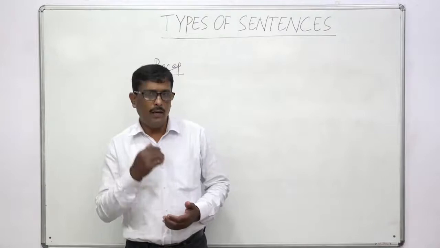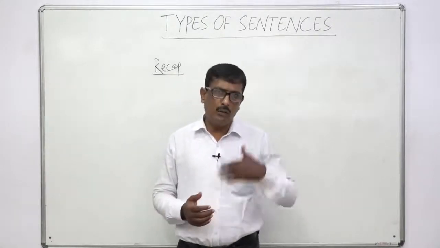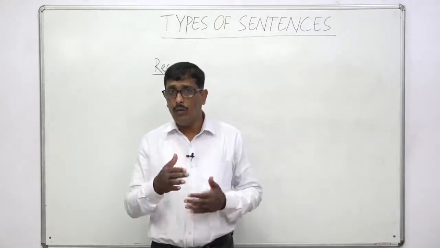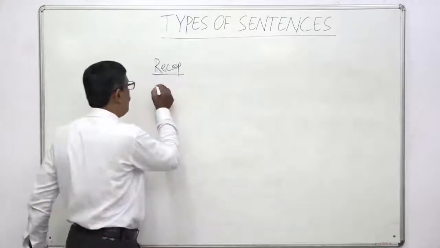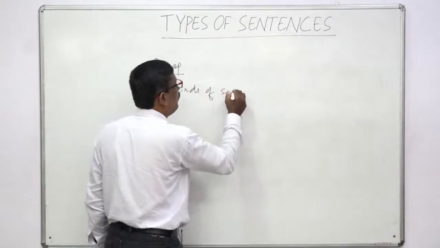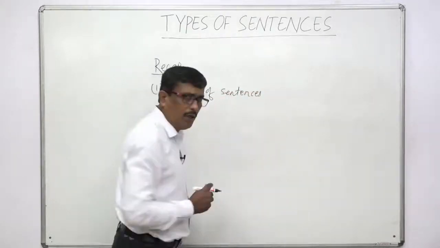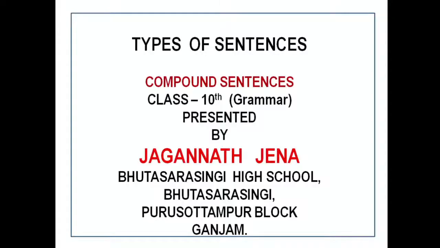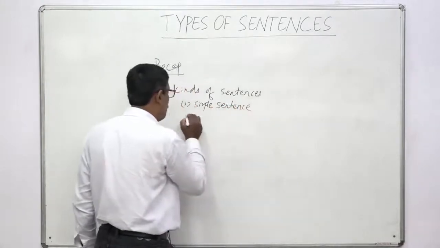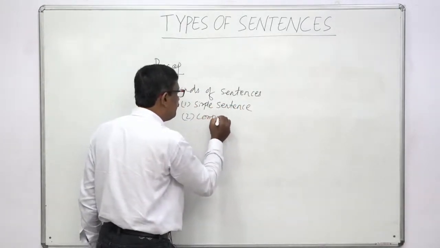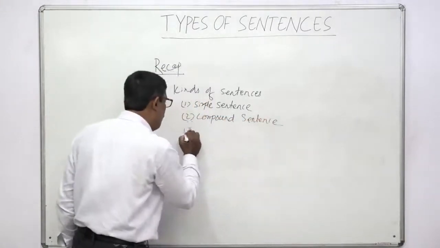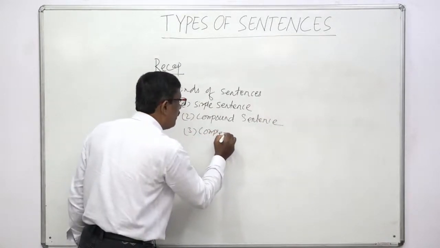And you might have known that in our last class we discussed different kinds of sentences. Number one, we discussed the kinds of sentences according to their structures. And what are they? Number one is simple sentence. Number two is compound sentence. And number three is complex sentence.